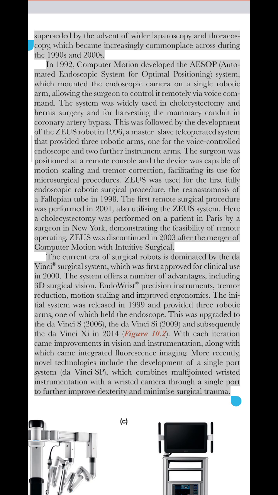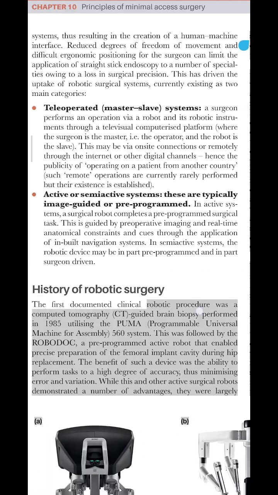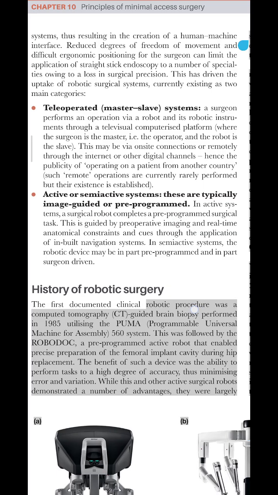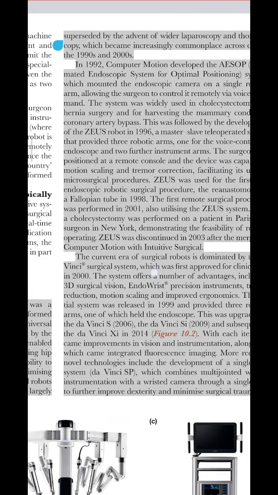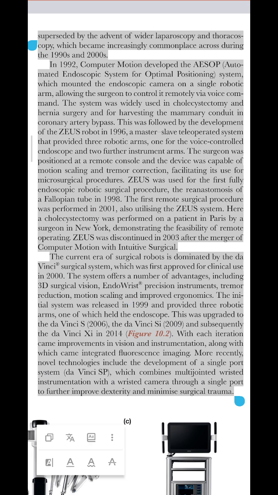The benefit of such a device was the ability to perform tasks to a high degree of accuracy, thus minimizing error and variation. While this and other active surgical robots demonstrated a number of advantages, they were largely overtaken by the Da Vinci surgical system, which was first approved for clinical use in 2000.